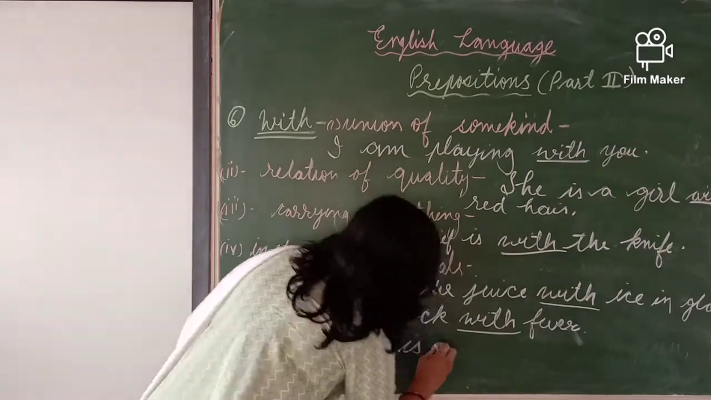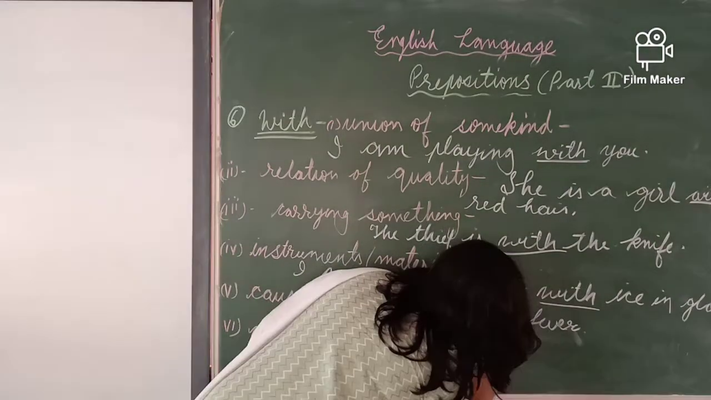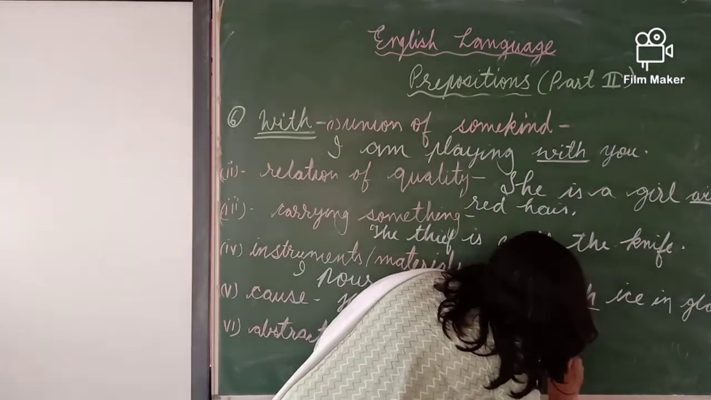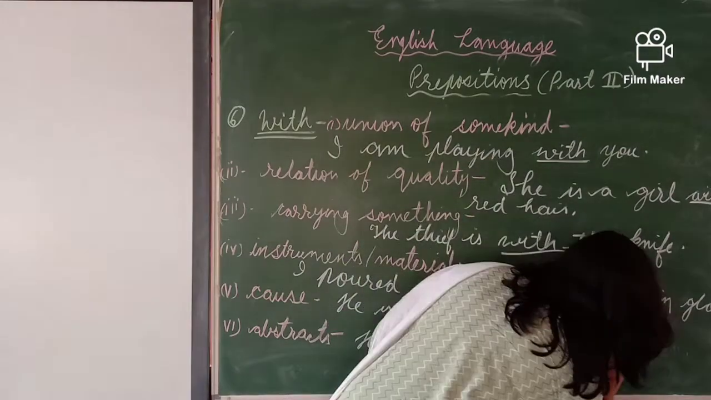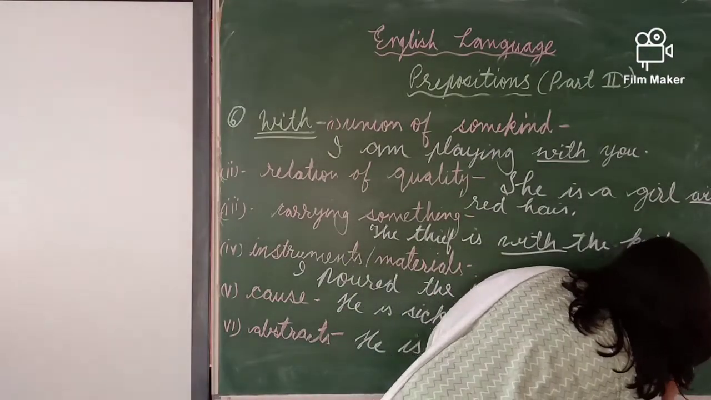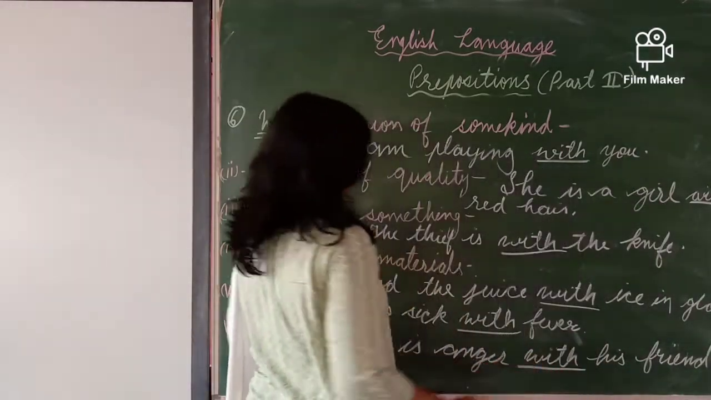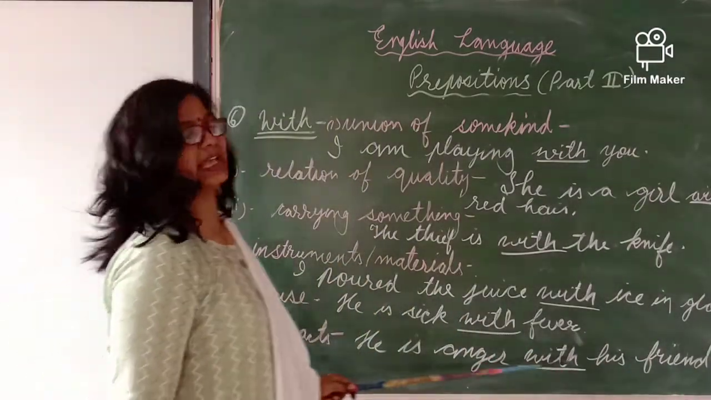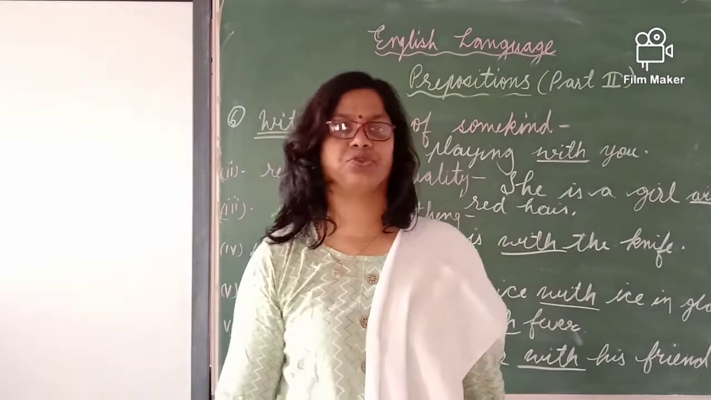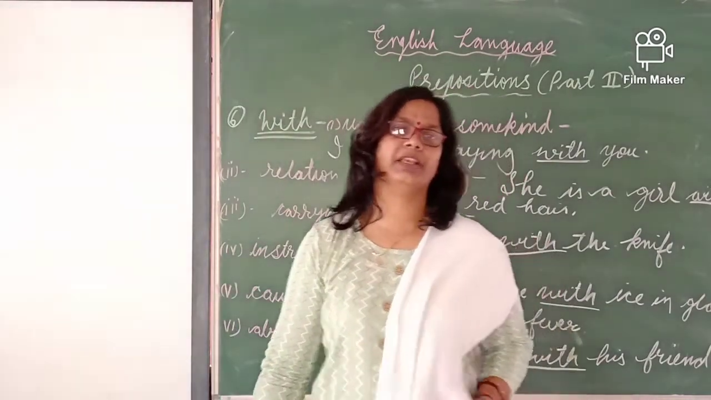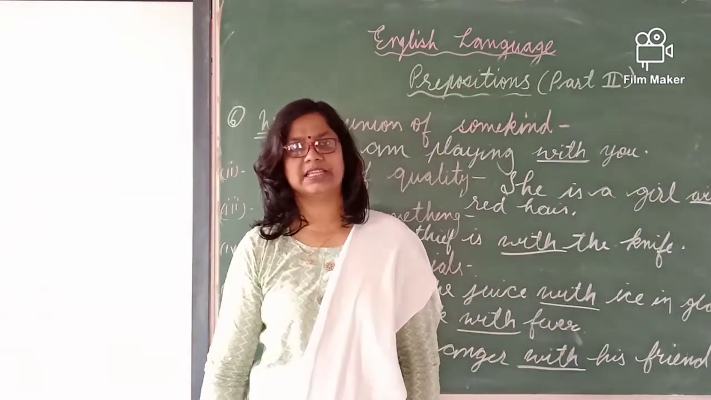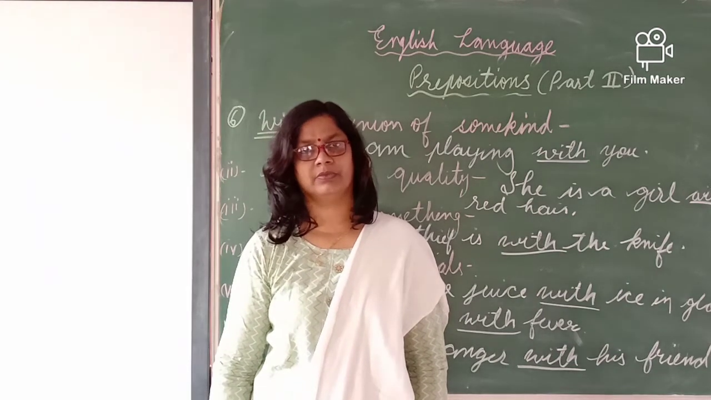He is angry with his friend. So anger is abstract. He is angry with his friend. Here is the abstract noun. Here is the feeling of the person. So we write "with" here.